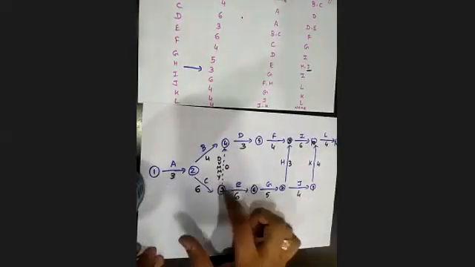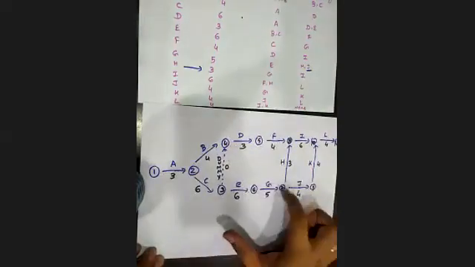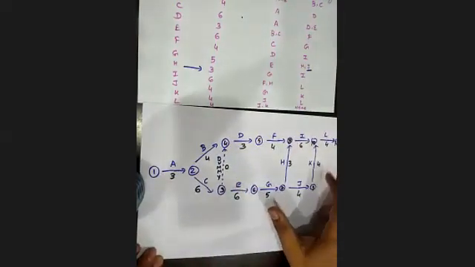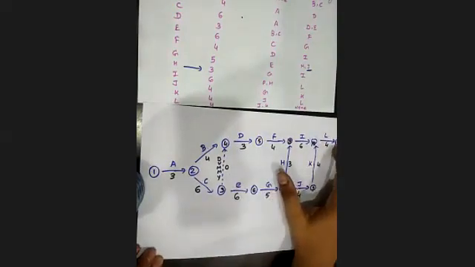Okay, give the numbering in such a way that it should be progressive. So 1, 2, 3, 4, 5, 6, 7, 8, then 9, 10, 11. I hope you can see the last activity also.